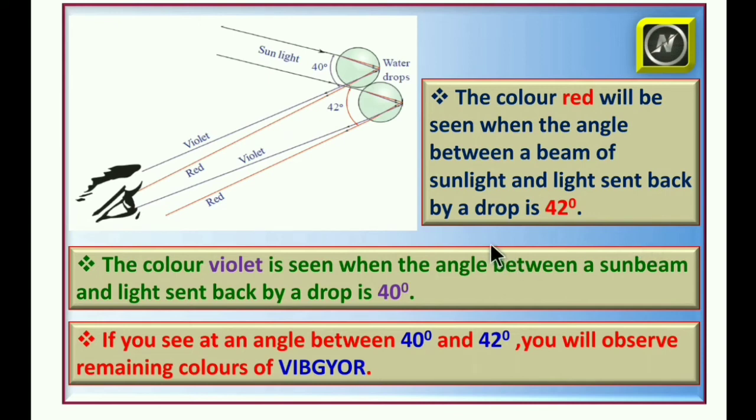If you observe our previous slides, we have seen that we can see the red color at the top and the violet color at the bottom. The red color coming from one raindrop, we can see with our eye at the top, and the violet color coming from another raindrop shows at the bottom. Why? Because the angle formed for the violet color is 40 degrees, and for the red color it is 42 degrees. That's why the red color forms at the top for the observer.